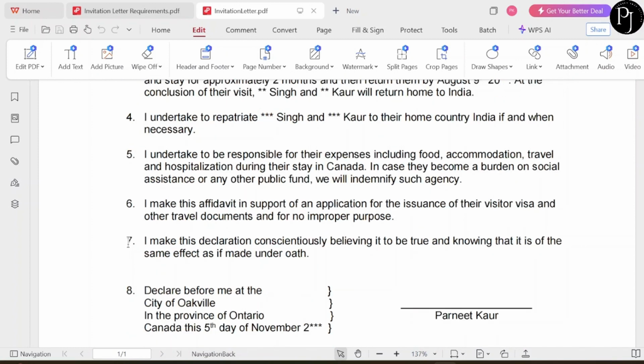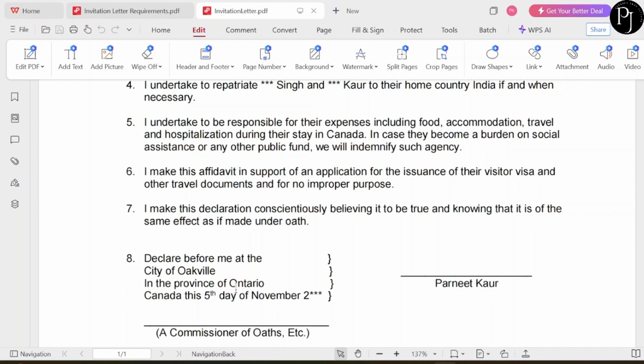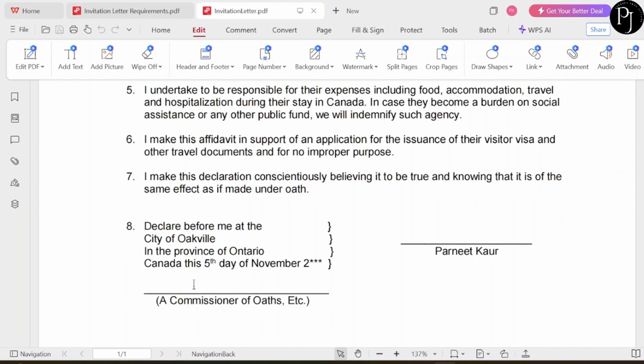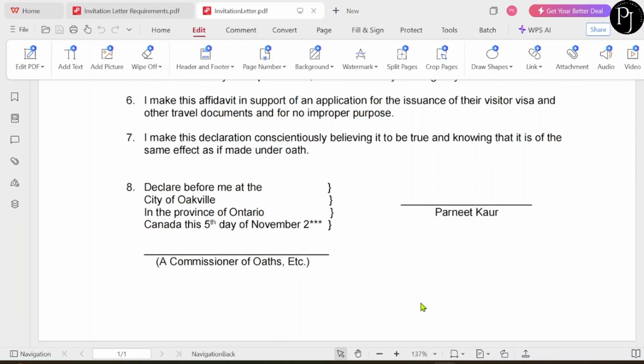Then the point, I make this affidavit in support of an application for the issuance of their visitor visa and other travel documents and for no improper purpose. I make this declaration in the seventh point. I make this declaration believing it to be true and knowing that it is of the same effect. Then the notary: from where and which city you are getting your notary done, the date on which you get your notary done, and here you need to put your signature. So this is the invitation letter.